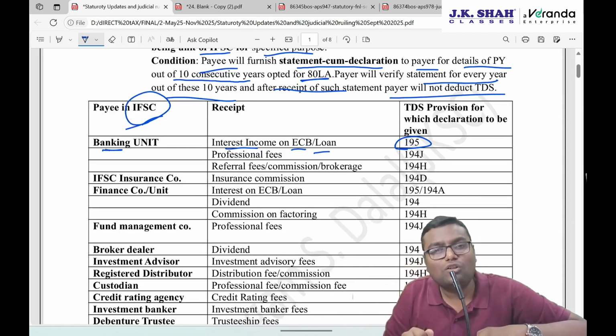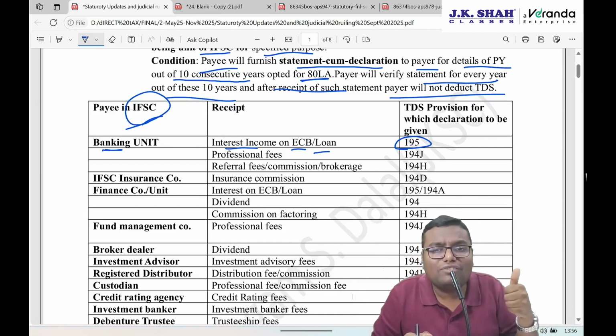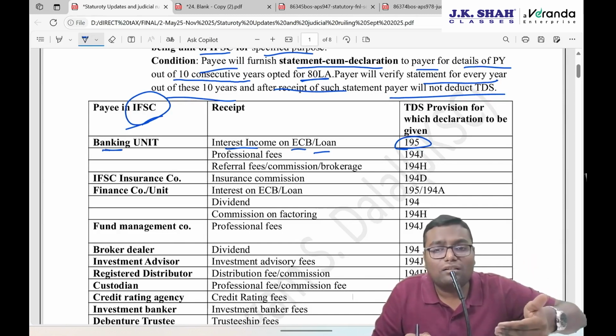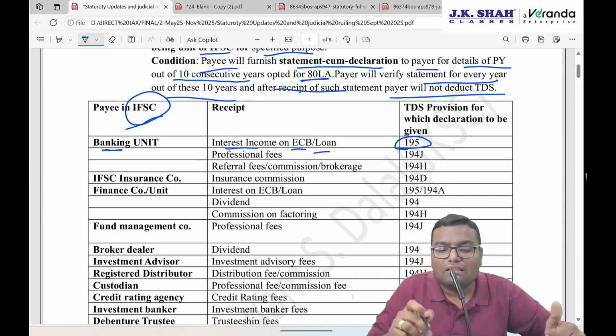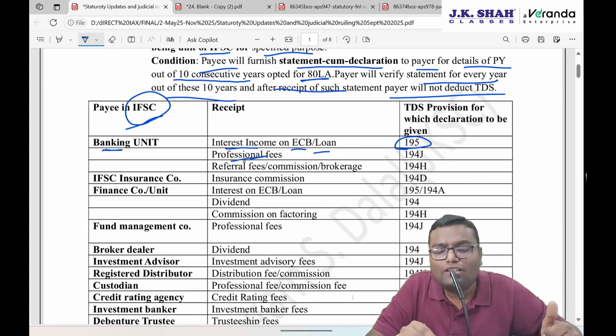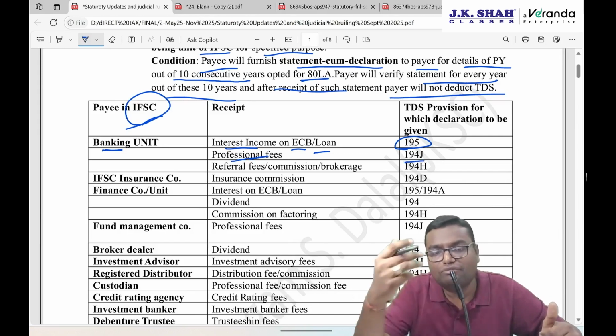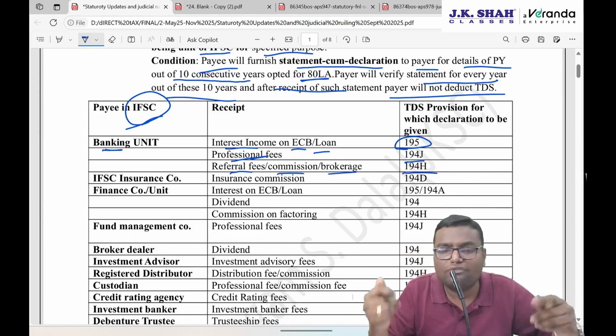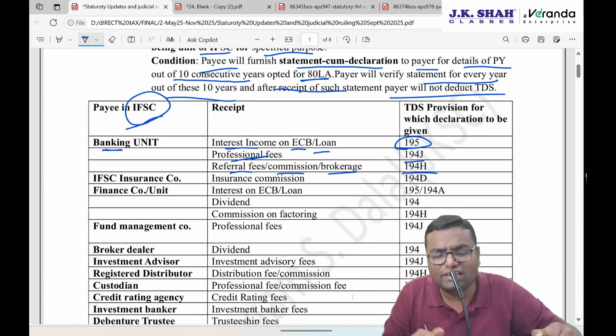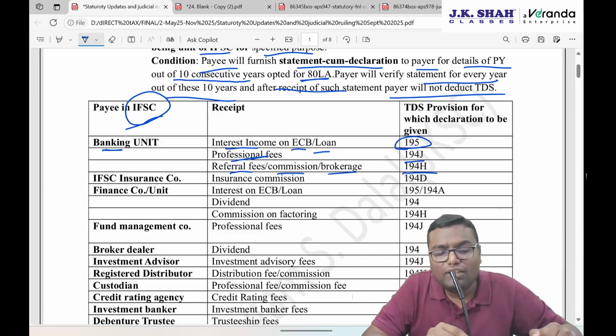What if that banking unit is a non-resident? You must have deducted TDS under 195 because 195 is not giving you the exception of a banking unit, and that's why the TDS of the bank also would have been deducted if this kind of certificate is not given. Second, if this banking unit is receiving any kind of professional fee, under 194J, 15G 15H will be given. Referral fee, commission, brokerage for 194H TDS, 15G 15H will be given. Mainly 15G.